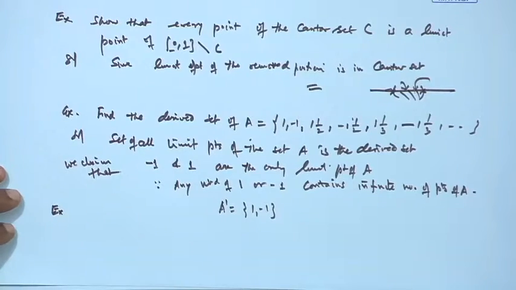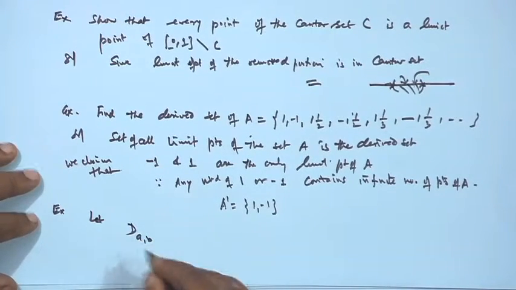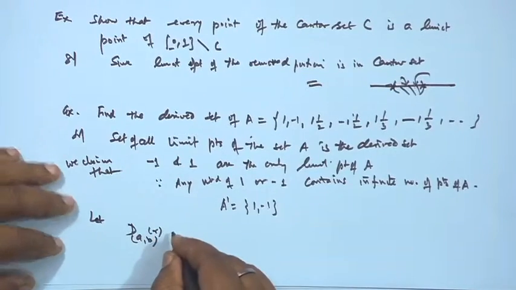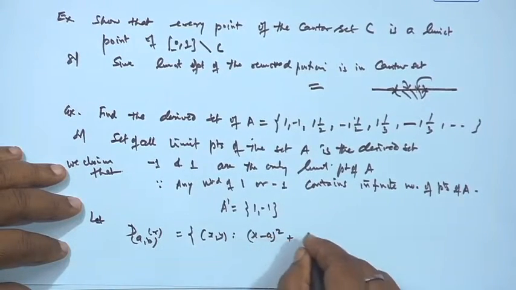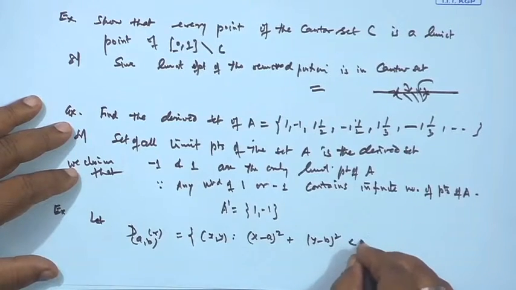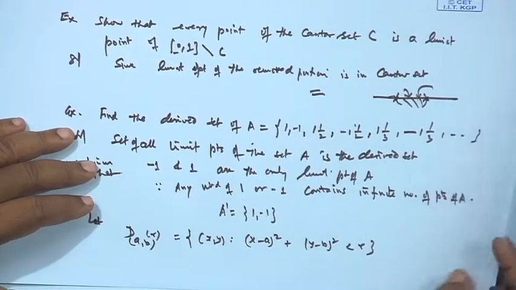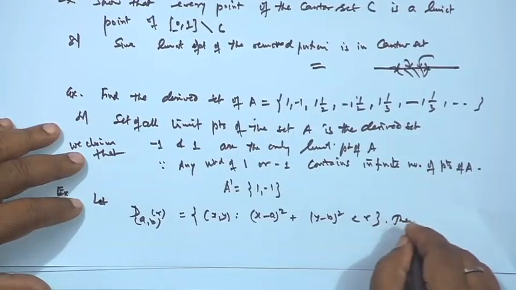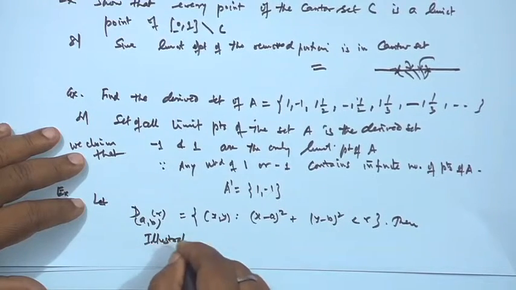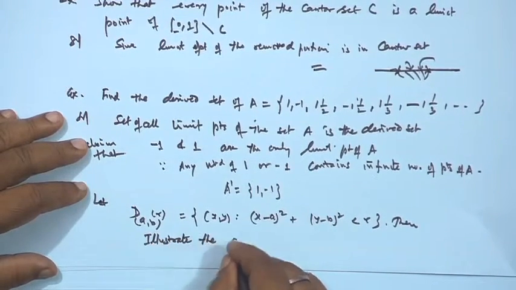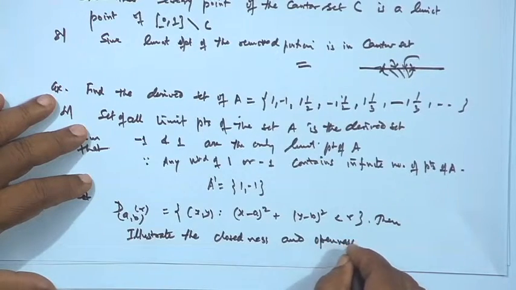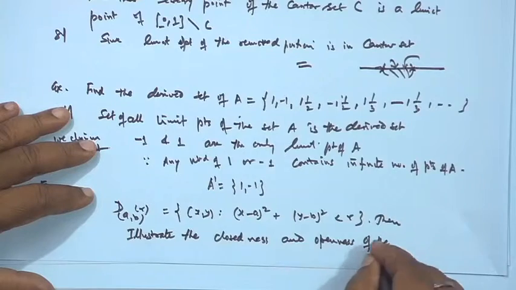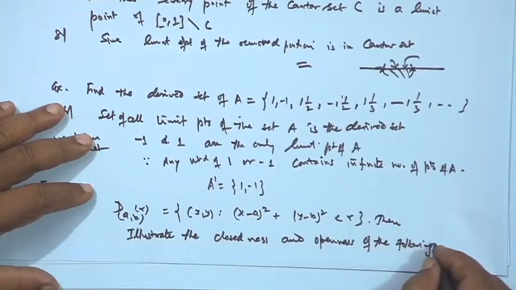Next example: let D(a, b; R) be the set of all points (x, y) such that (x - a)^2 + (y - b)^2 is strictly less than R. Then illustrate the closedness and openness of the following sets.